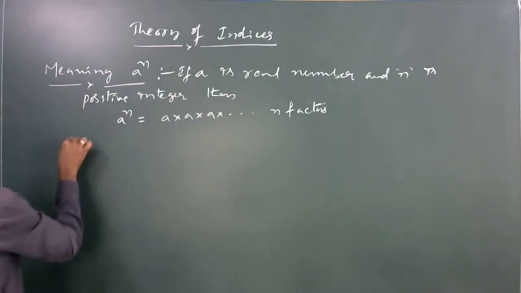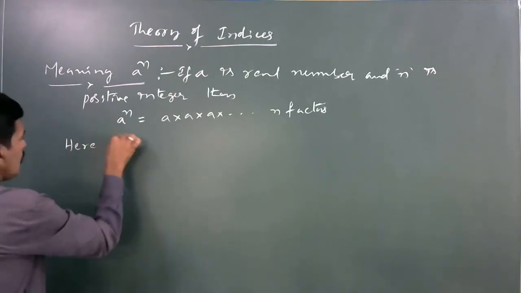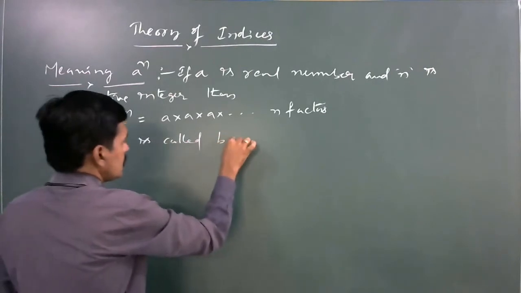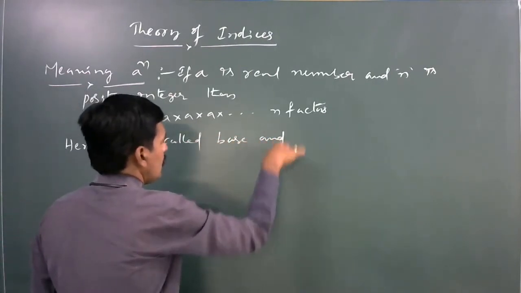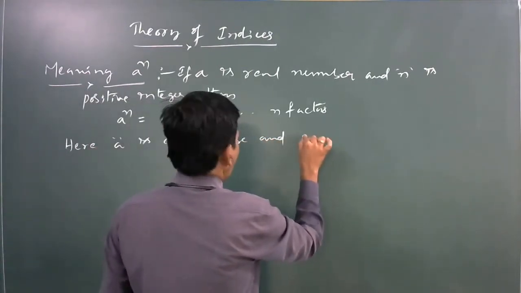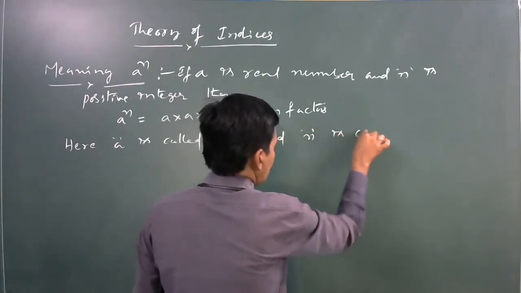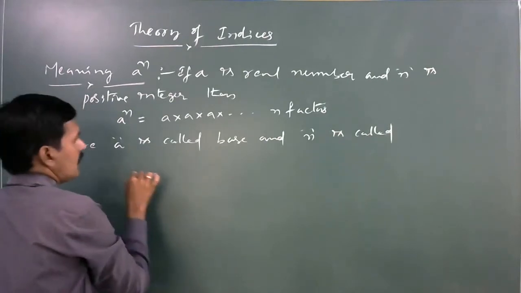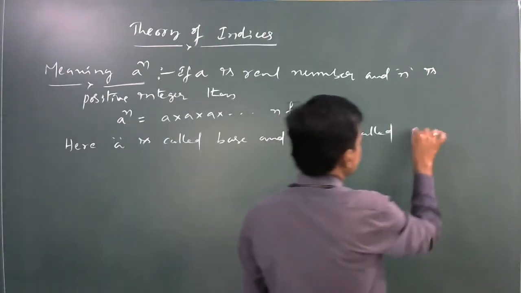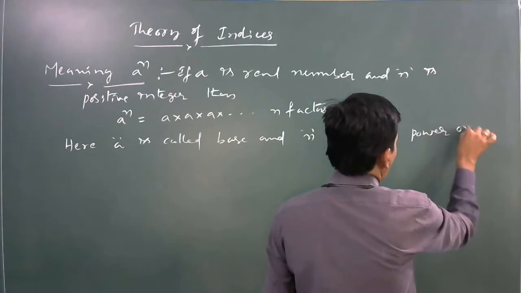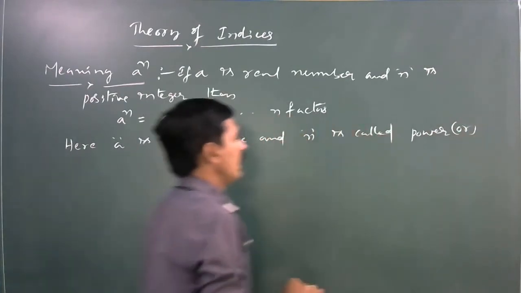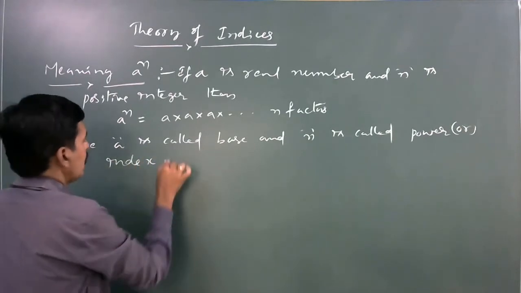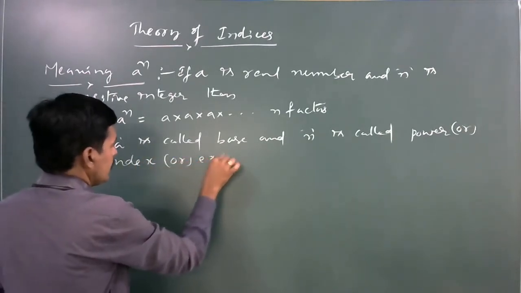Here a is called the base and n is called the power or index or exponent.